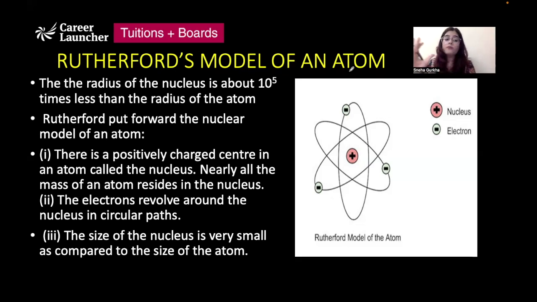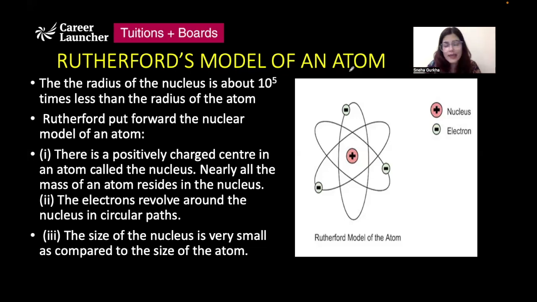So Rutherford, because of his observations, put forward this nuclear model of an atom, which said that the positively charged center present in the atom is known as the nucleus, and all the mass of an atom actually resides in the nucleus, because as we have discussed, electrons do not have a significant mass.